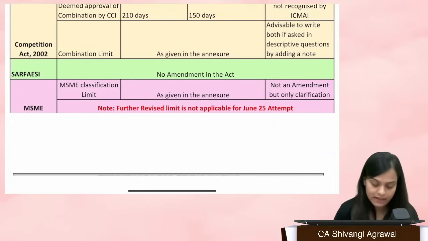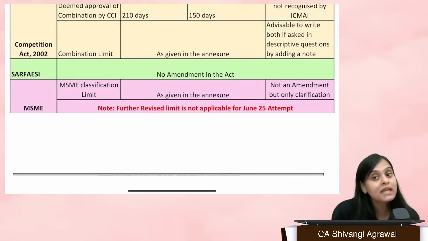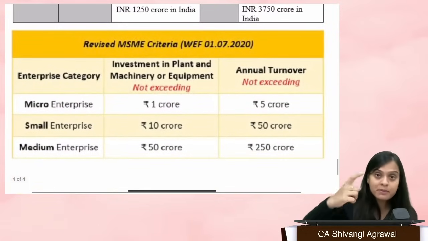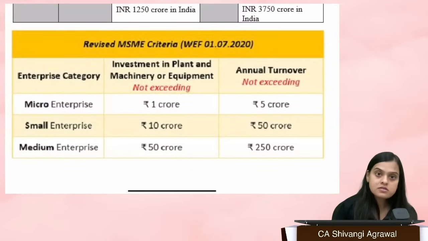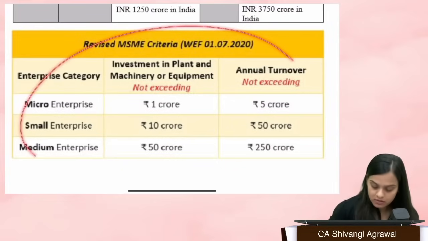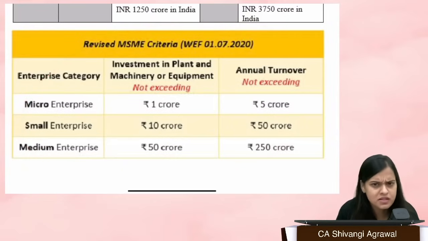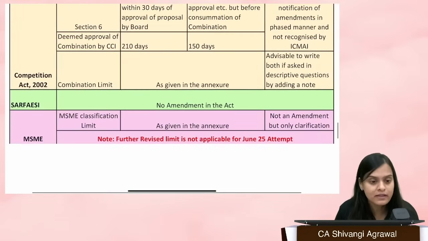Fine. Okay, now we come to the MSME limit. Now, MSME limit has also been changed, but that's not applicable for your June 25 attempt. Okay, so the limit that was last changed in 2020, right? So, this is what you have to remember. This is what you have been reading. I don't think there's any change in what you were reading, right? And the new limit is not going to be applicable to you for your June 25 attempt.